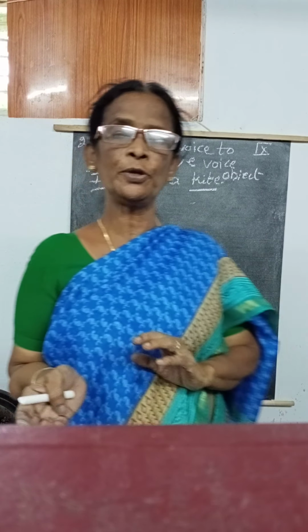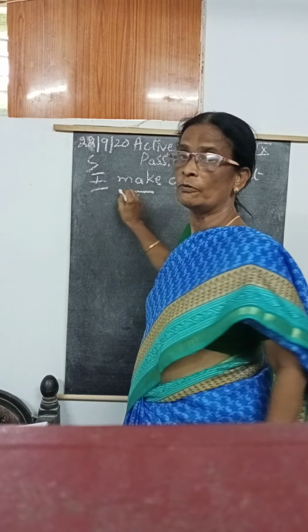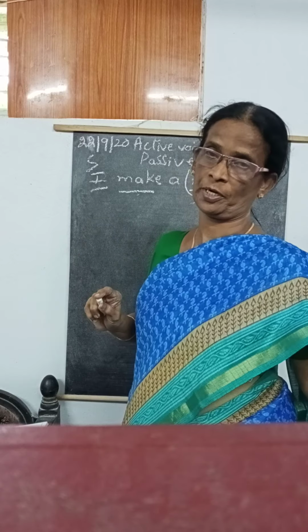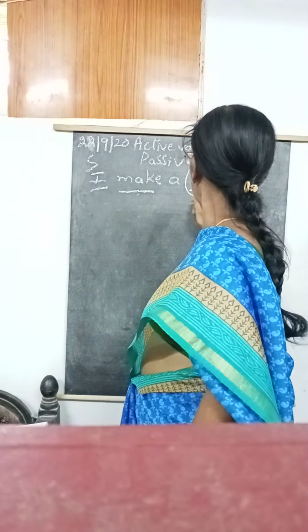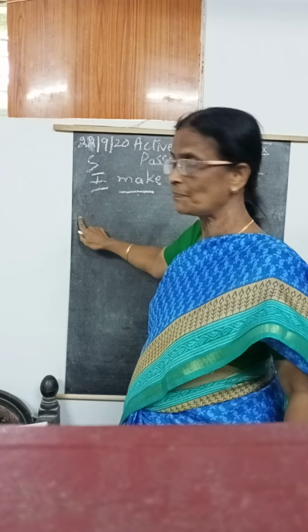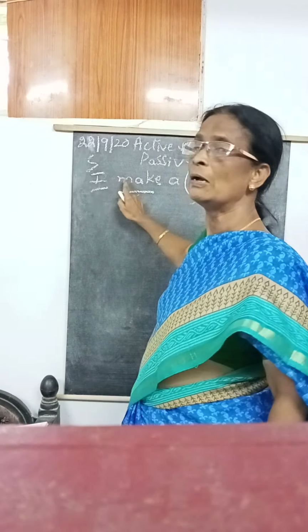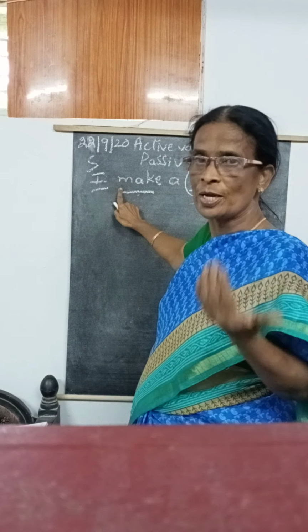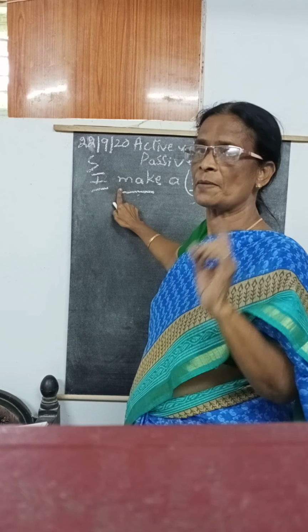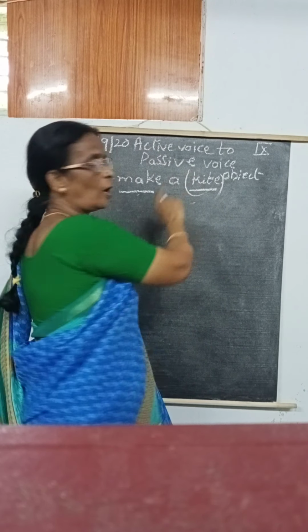So while we are going to change active to passive voice, you have to remember the object and verb are very important, because the object comes to the subject place, and the subject goes to the object place. With the help of the verb, we are going to change the helping verb. Okay, ma'am? Is it clear? You know very well, I think, no? So what is the object here?